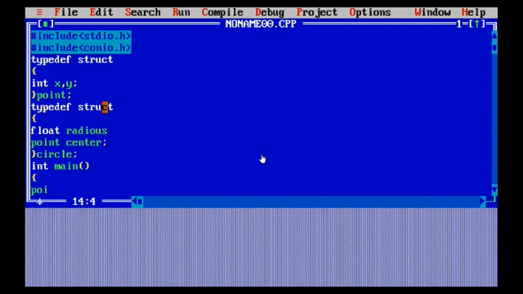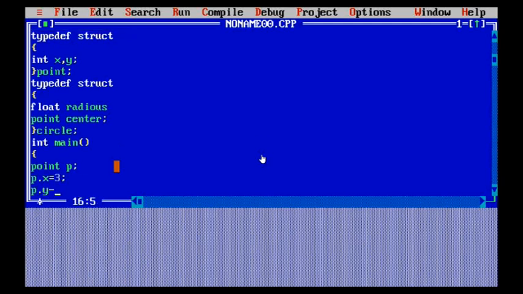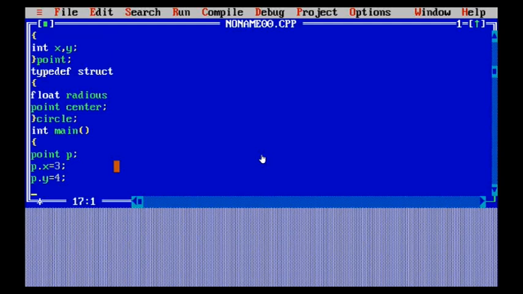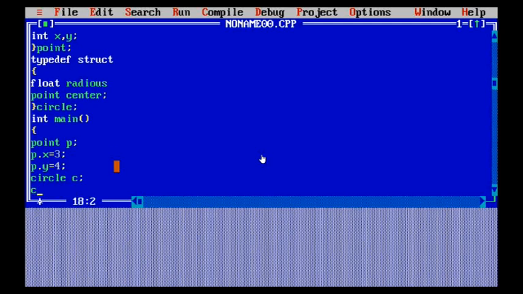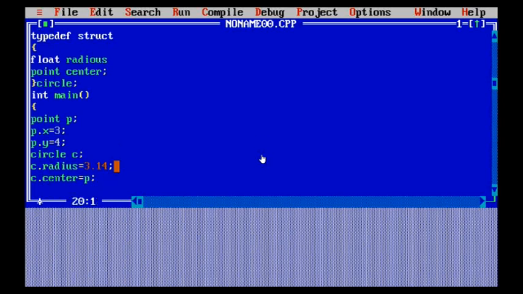I'm going to change this whenever I write the code and execute it. Now here you can see I've defined in the main function the point, the first object that I've used, point p1. So I've used an object with that reference. I'm giving the value of p.x, similarly I give the value of p.y. Then we can define this circle, and we have added c, so I'm going to access it with c dot this. Basically for this point and circle I've defined a class, like what we are actually doing. The objects are p and c. So I've defined over here c.circle and c.center. These are the names of the structures, circle and point, when using typedef, similar to the previous case also.